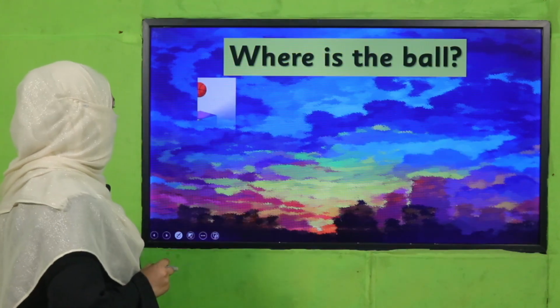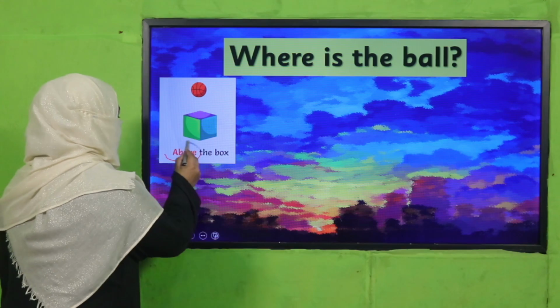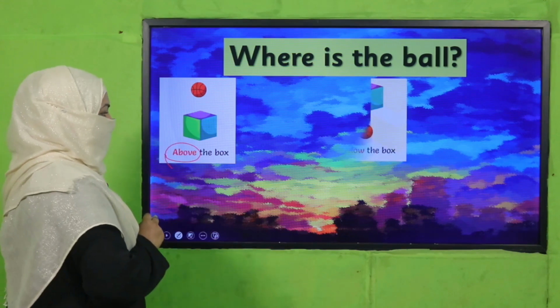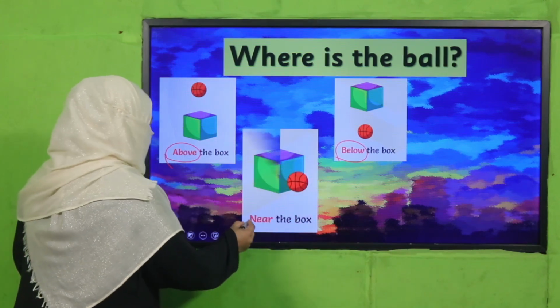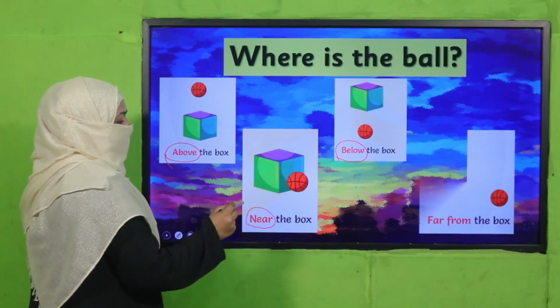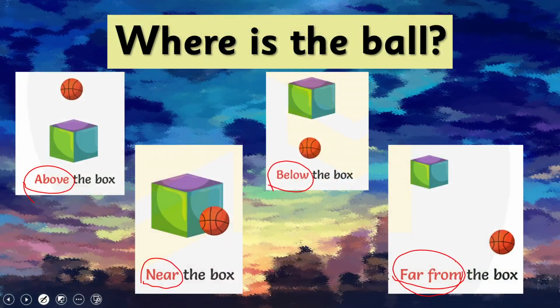Where is the ball now? Above the box, below the box, near the box, and far from the box. So all these words are position words.